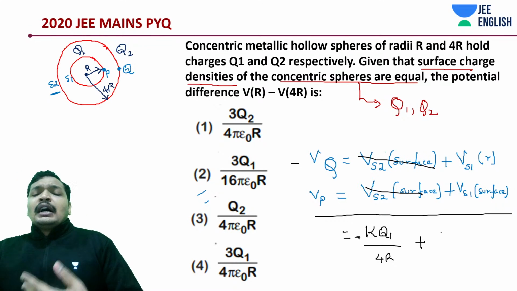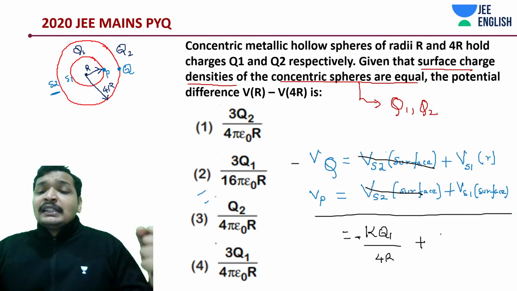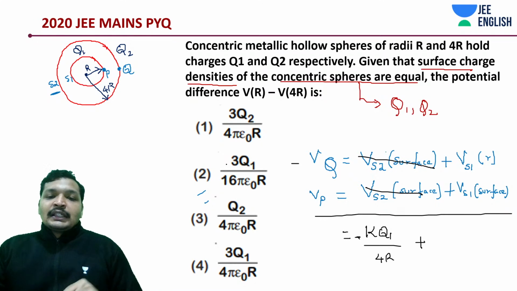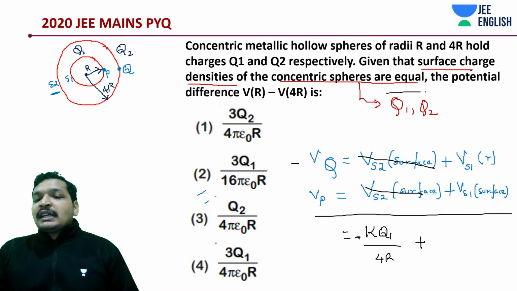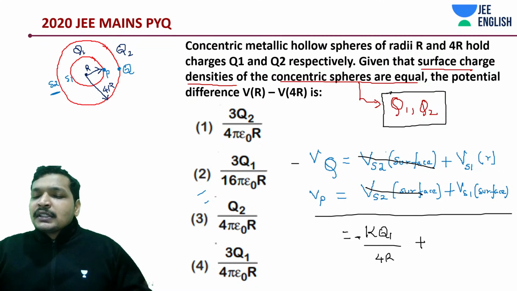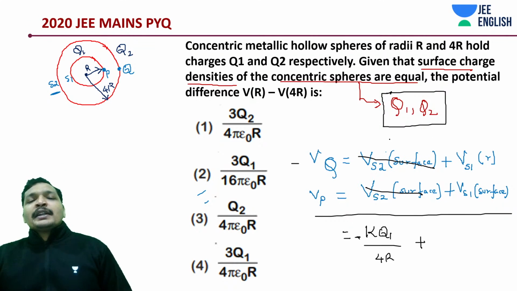Anyway, due to the potential, only charge Q1 is the thing that is present. One of the ways is doing that. But given this condition, sometimes if it's multiple correct answer, unless you're not getting the answer in the first instance, you don't want to move to this statement at all. Probably it's just dependent upon Q1 and the final answer will be dependent upon Q1.